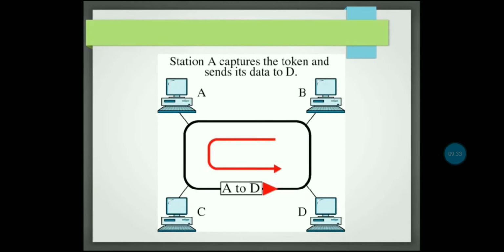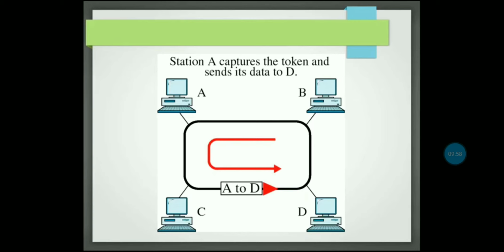If A or B or anybody wants to transmit, then it will take the token and make it a busy token. Busy token means this token is now busy, because it carries the source information, destination information, and a flag for the status.